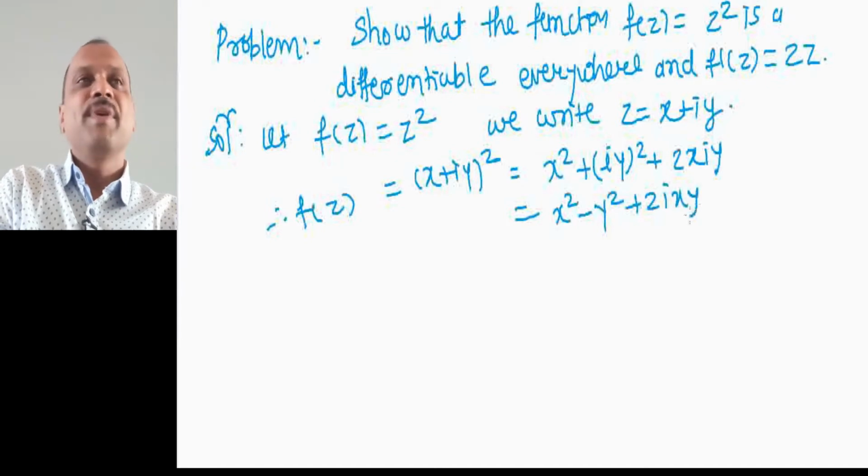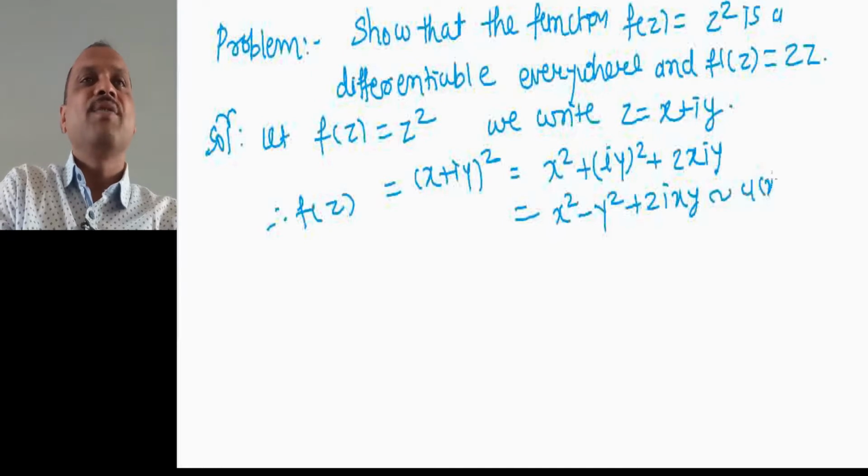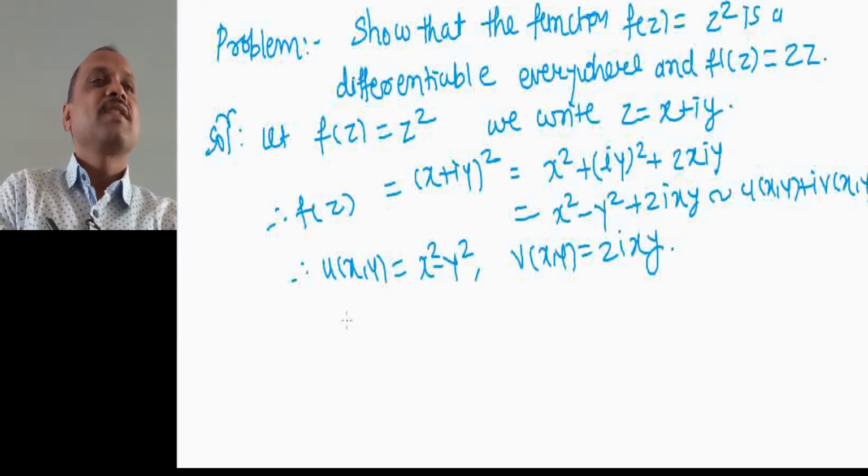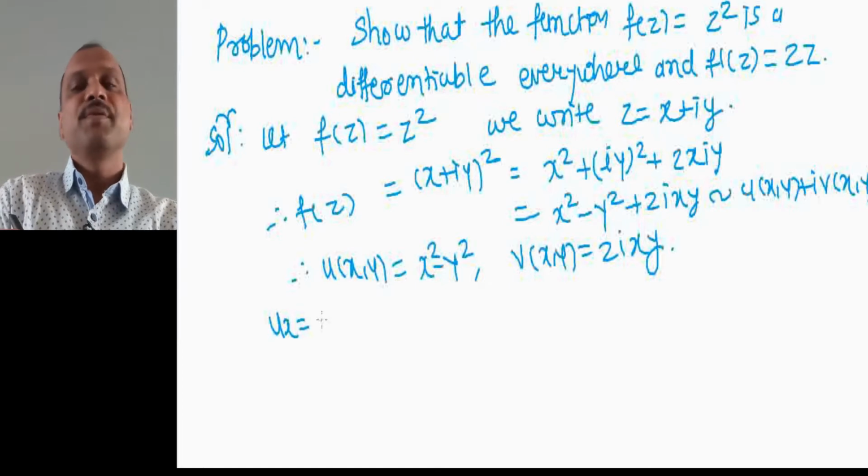Now let us compare this with u of x comma y plus i into v of x comma y. Therefore u of x comma y equal to x square minus y square and v of x comma y equal to 2xy, right.